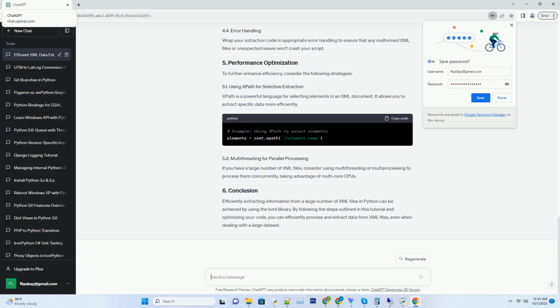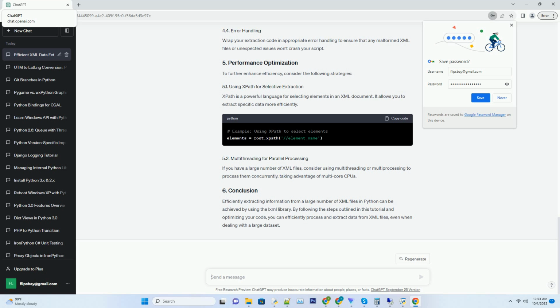XPath is a powerful language for selecting elements in an XML document. It allows you to extract specific data more efficiently. If you have a large number of XML files, consider using multithreading or multiprocessing to process them concurrently, taking advantage of multi-core CPUs.